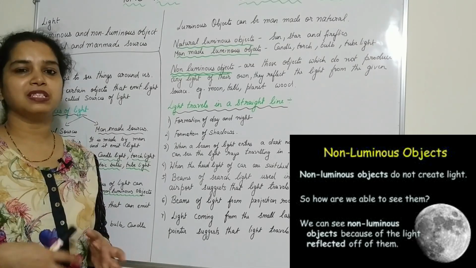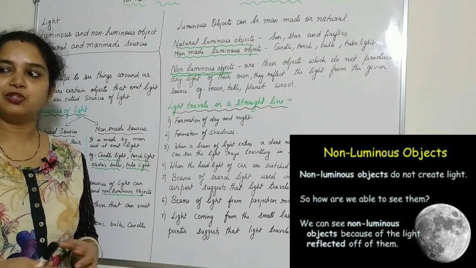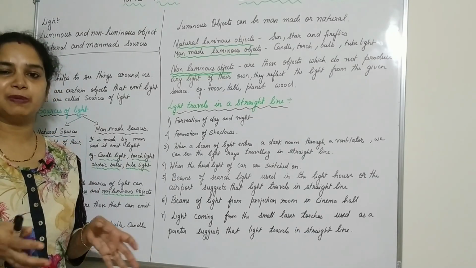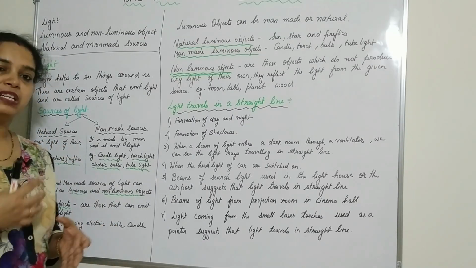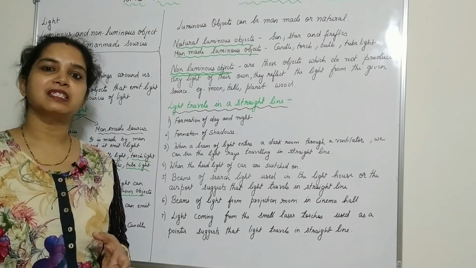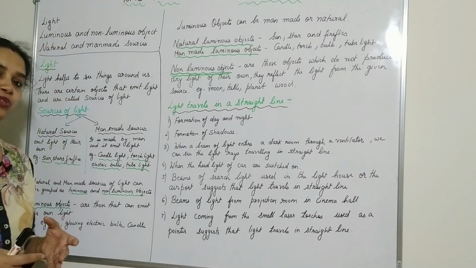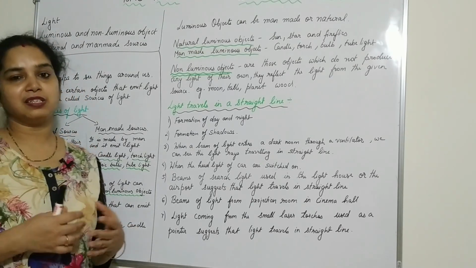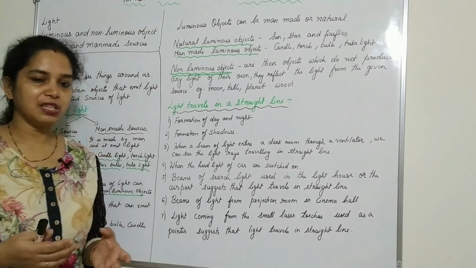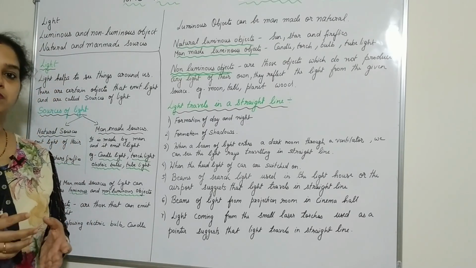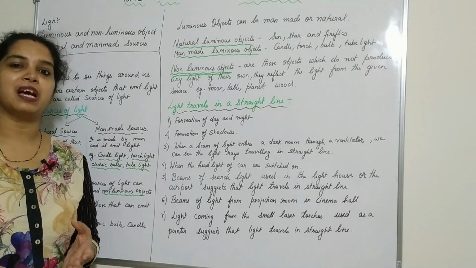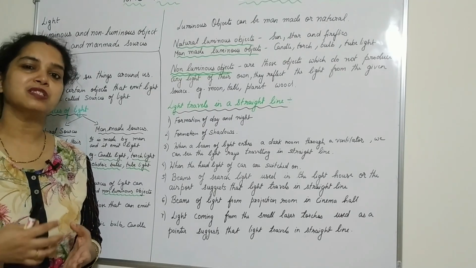During the night time, when you switch on the light, you see all the objects around you, the bed, the table, the things around you. This is all because of the light, the source of light, that is the tube light or the bulb which you light on. The planet doesn't have light of its own. Anything, like wood, the bed is made up of wood, anything that does not produce its own light is a non-luminous object.